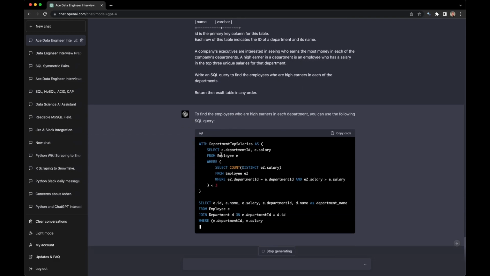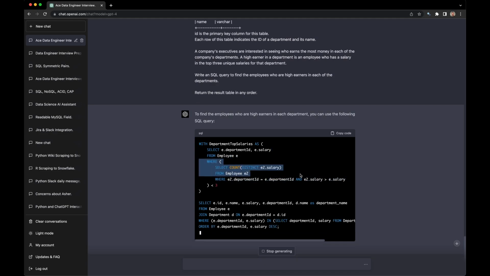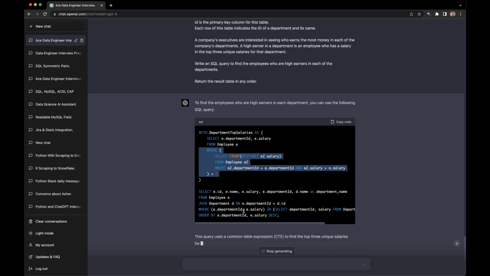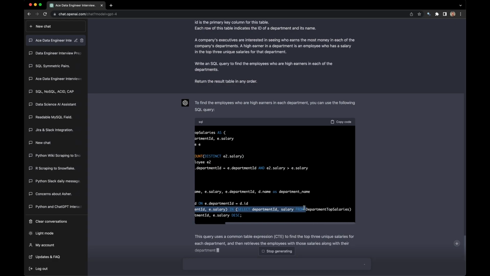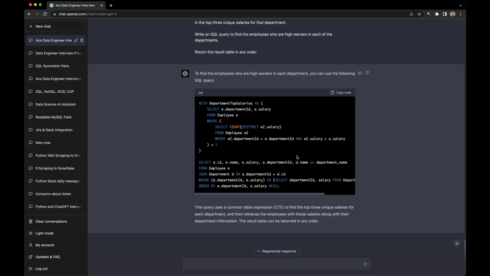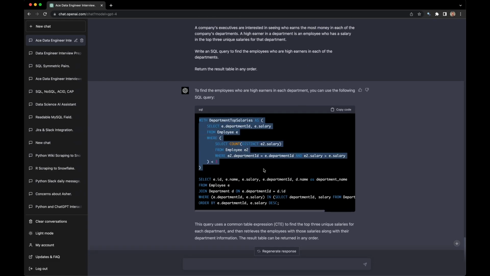Okay, so we're doing the subquery trick again. It's not a trick, but a subquery of this again. I could ask the follow-up, but I don't need to because we already know they're doing it. And then we're doing a subquery in the where clause as well. Oh, interesting. Where is less than 3? Oh, that's cool. That's clever. Okay, this is great. This is more elegant than I would have written it. All right, let's do one more of these hard SQL questions, and we're going to move on to qualitative questions.